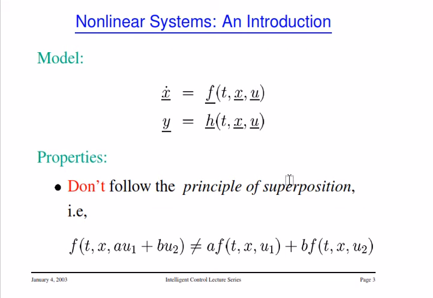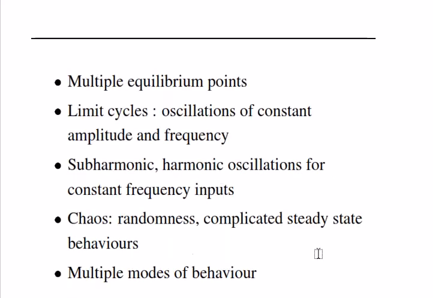First, the input, output, and body of the system property do not follow the principle of the superposition property. About the superposition principle, we discussed in lecture 1 and also lecture 2. For example, f of t, x, a u1 plus b u2 is not equal to a f of t, x, u1 plus b f of t, x, u2.